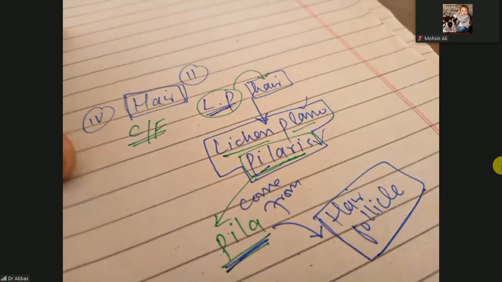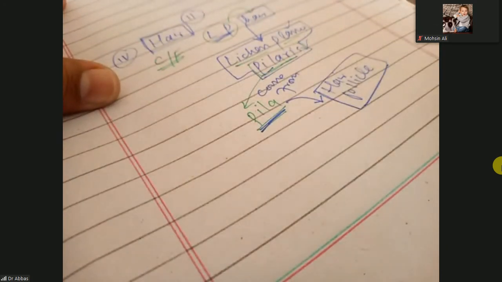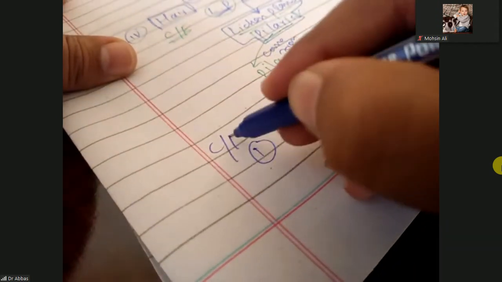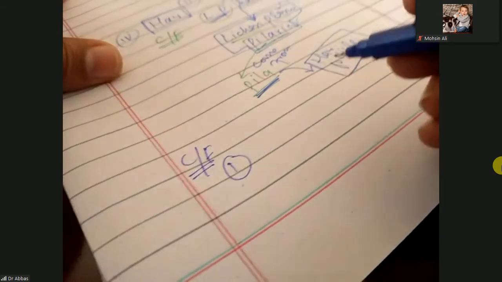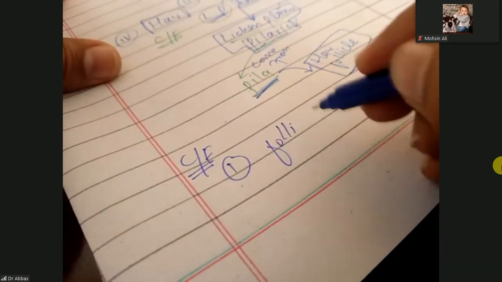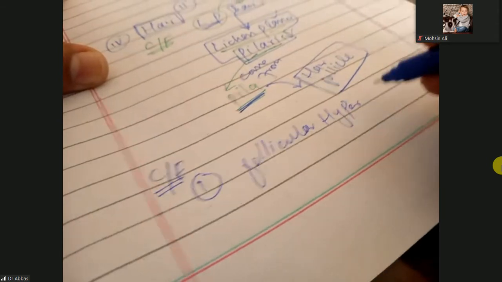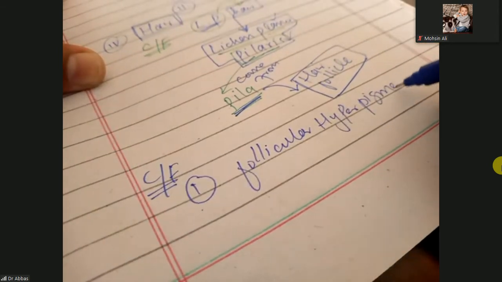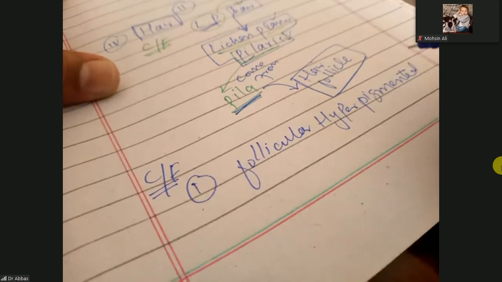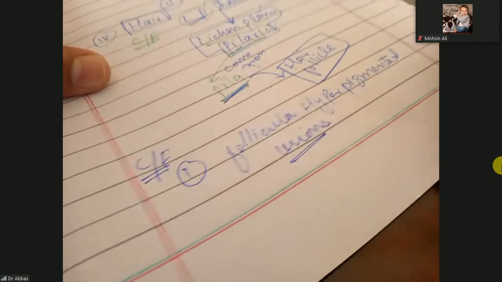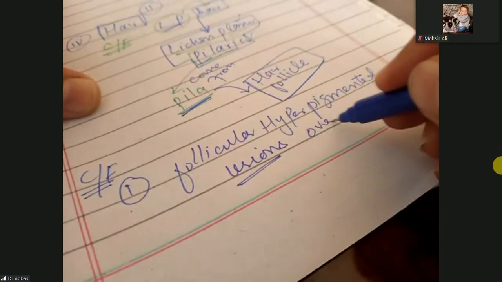So what are the presentations or clinical findings? You will feel there will be follicular hyperpigmented lesions. Keep in mind, hyperpigmented, not hypopigmented. Hyperpigmented lesions over the scalp.